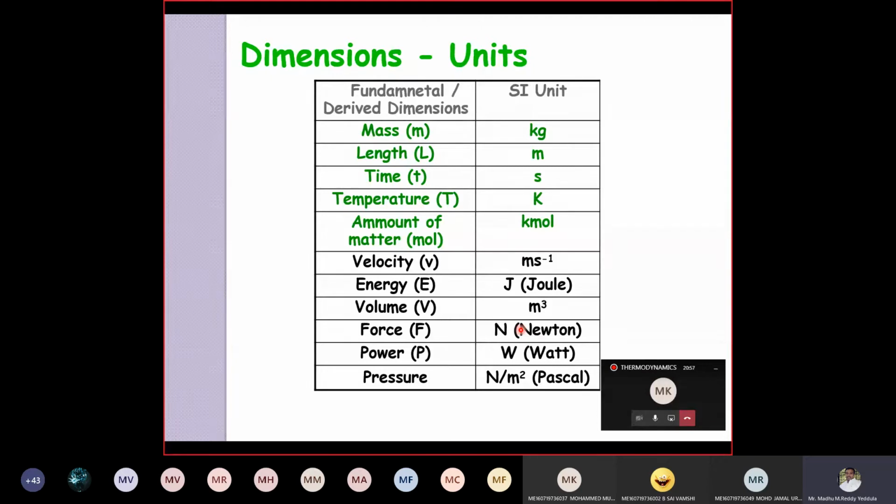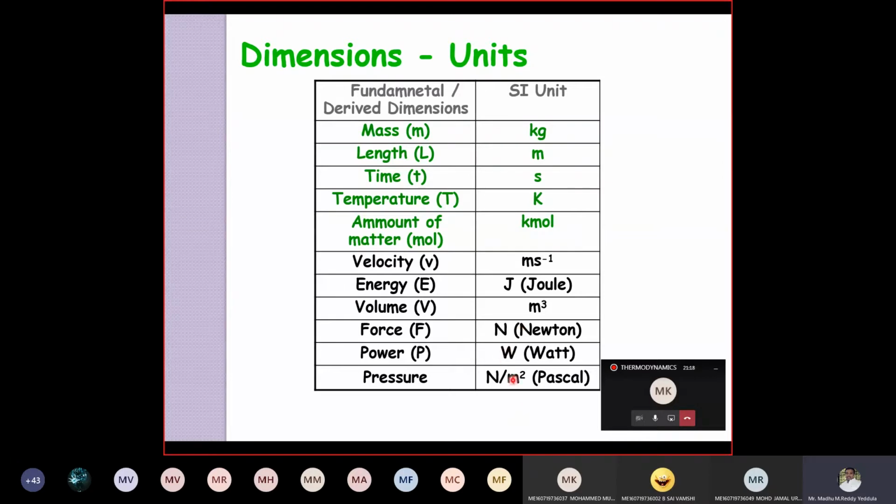So work is Newton meter, because it is force times displacement. Force has the unit Newton and displacement has the unit meter. Newton meter is the joule, that is the work done. But power is equal to work done with respect to time. So Newton meter per second is nothing but joules per second, which is nothing but the watt. So this is the unit for power.